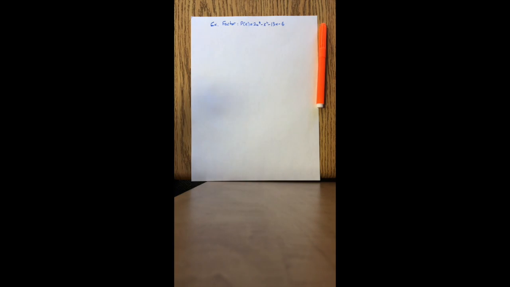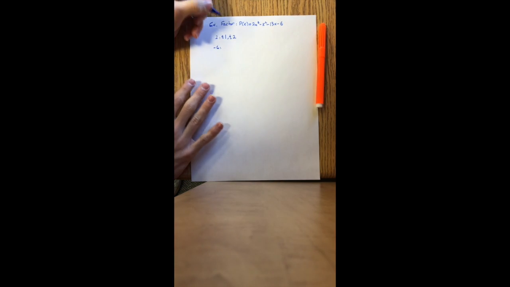So, to factor a polynomial that has a leading coefficient that is not 1, you're going to want to find the factors of the leading coefficient and the constant. So, factors of 2 and factors of -6. So factors of 2 are positive and negative 1 and positive and negative 2. You're going to want to make sure that you have both positives and negatives because they can both be used in your equation.